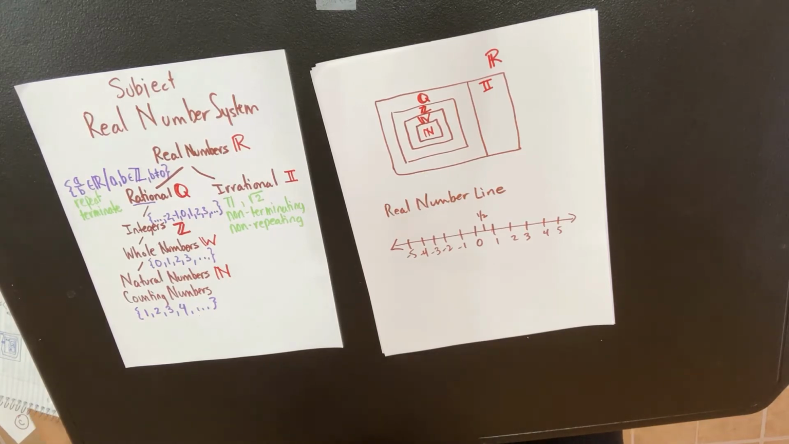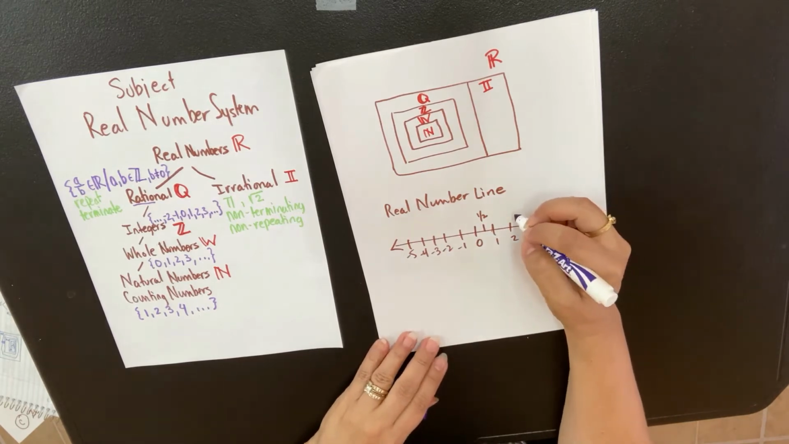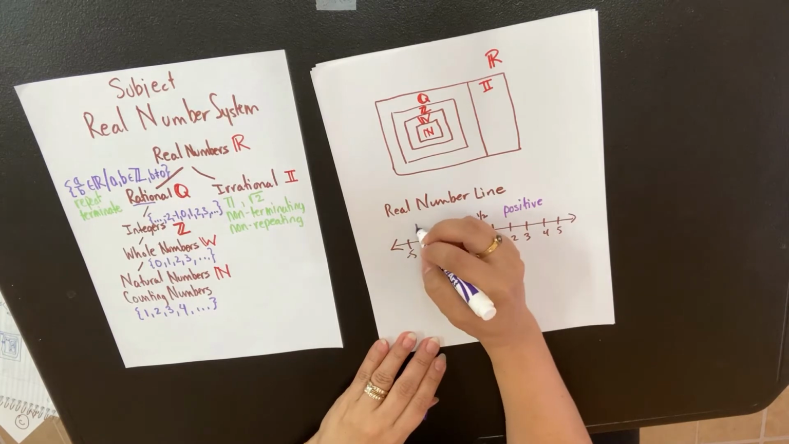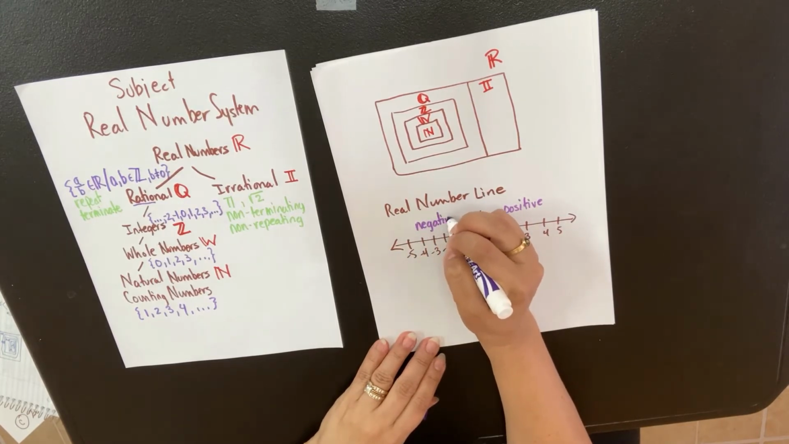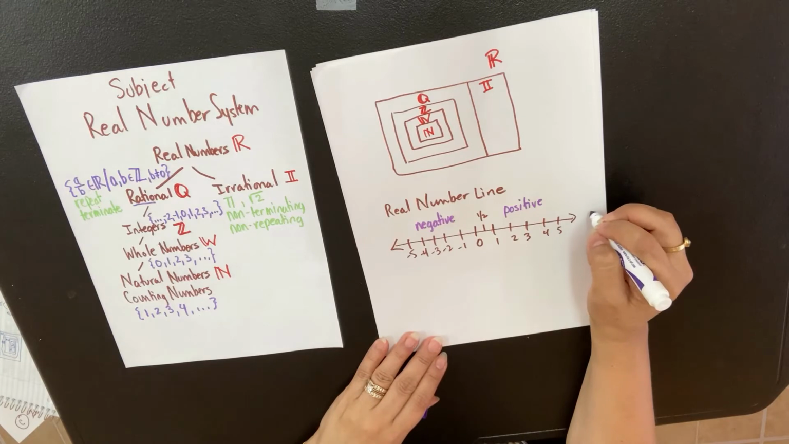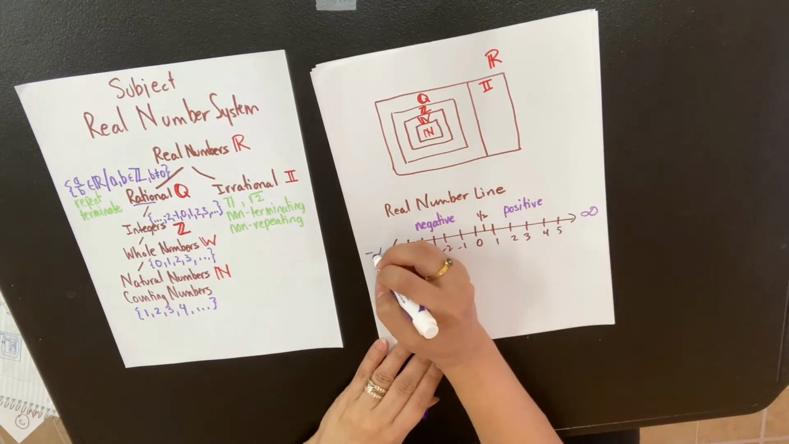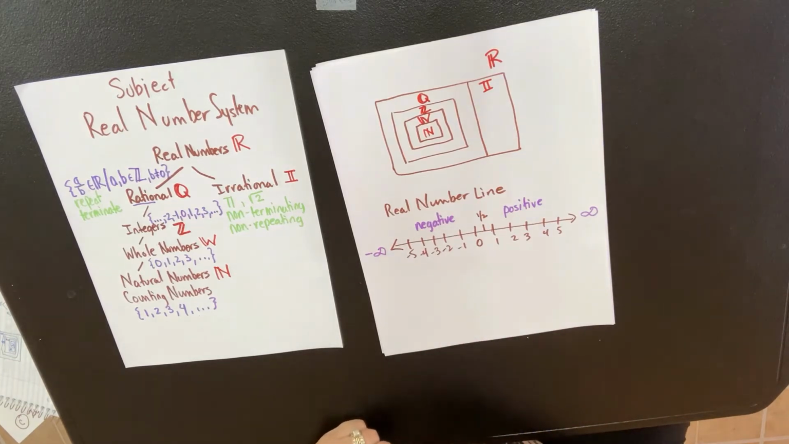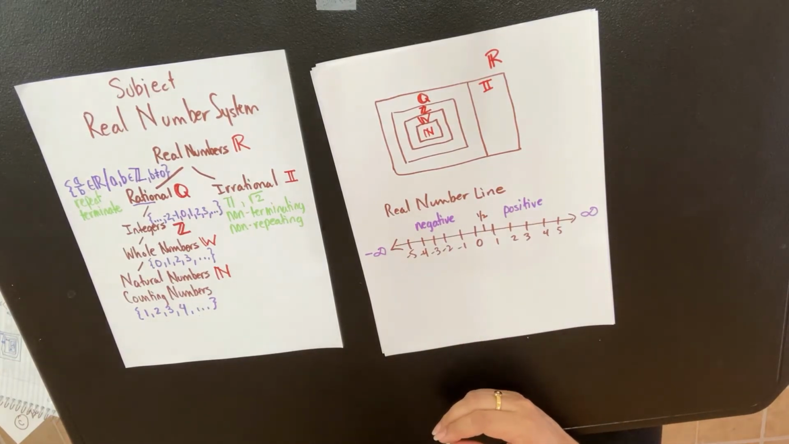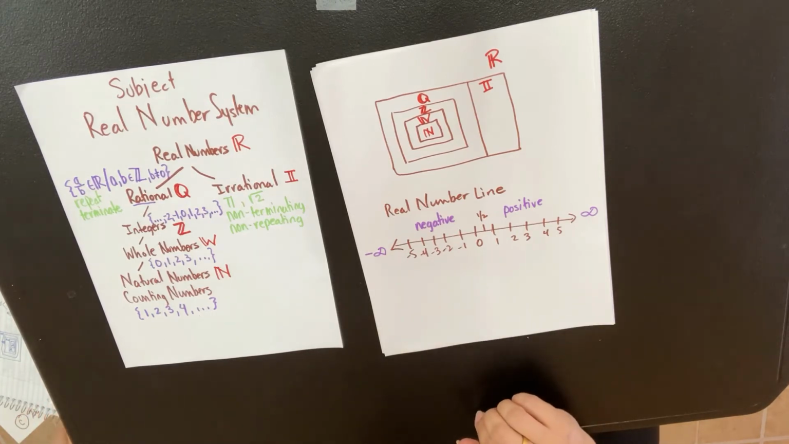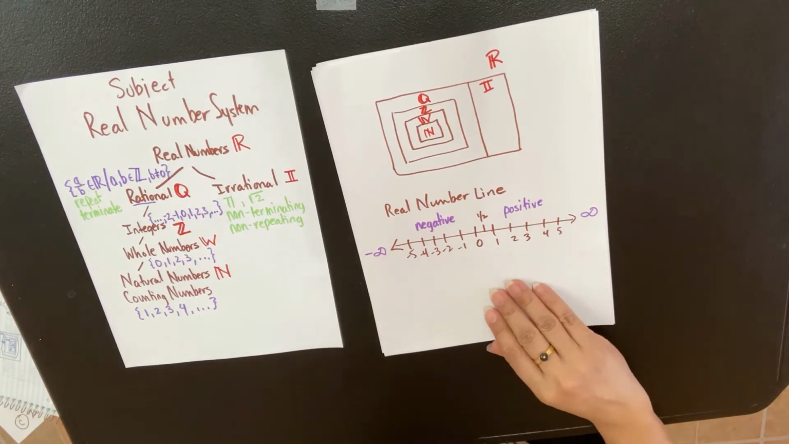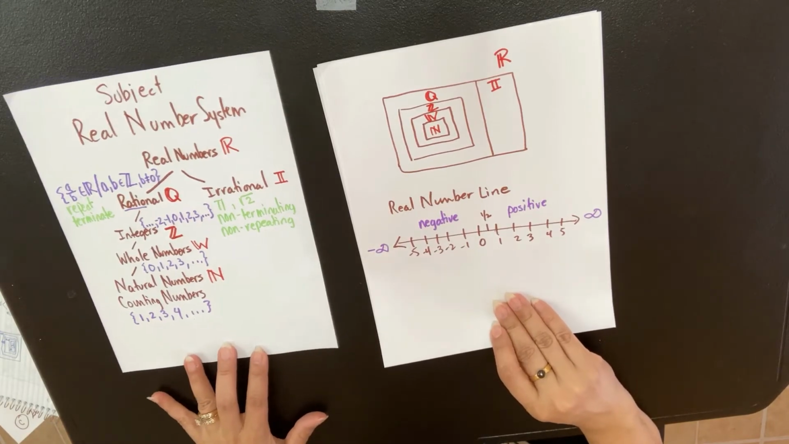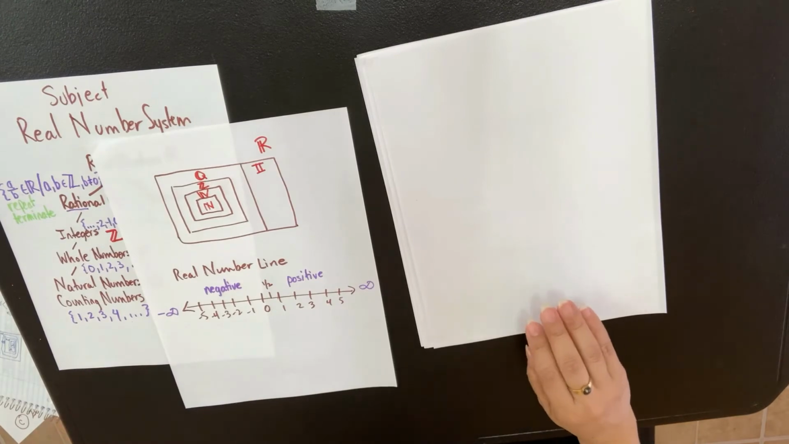And just to clarify some things here, this is the positive side. This is the negative. So to the left, to the right, that's really important. This is going on to positive infinity. This is going on to negative infinity. So it's really important because of the direction, and when we start combining numbers, we can use the number line as a model. All right, so that's the real number system, the subject. Now I just want to also tell you just a little bit more about the terminology.